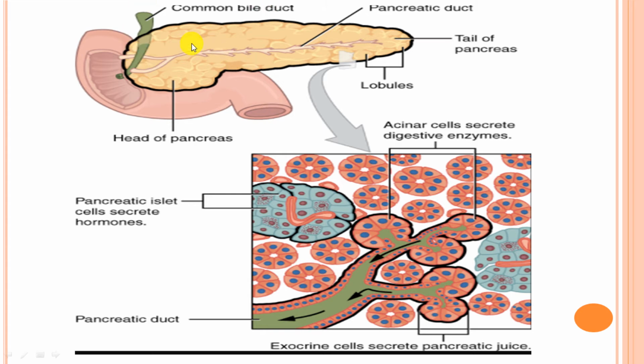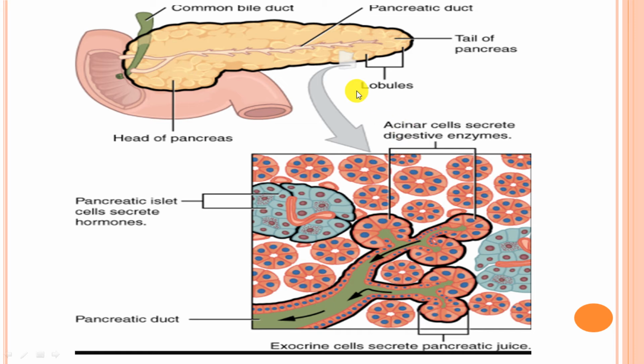So the head part functions as the exocrine part, and the tail part functions as the endocrine part. Here the tail, the endocrine part, secretes some hormones. The head part secretes the digestive juices or pancreatic juices.